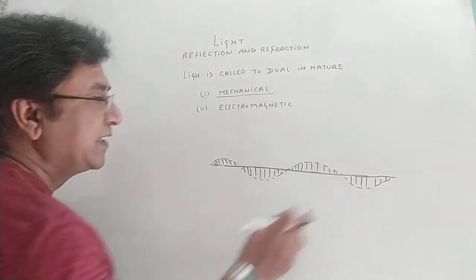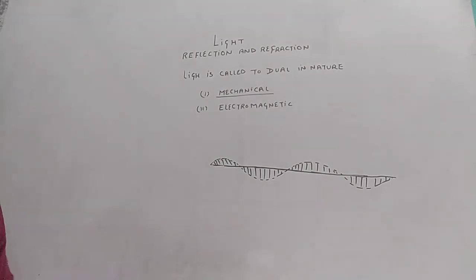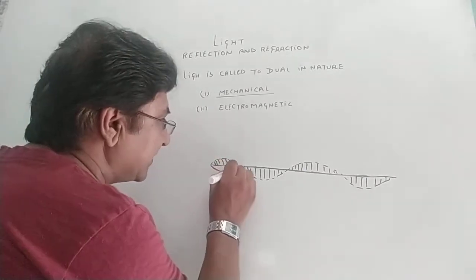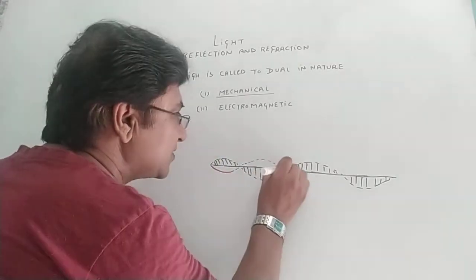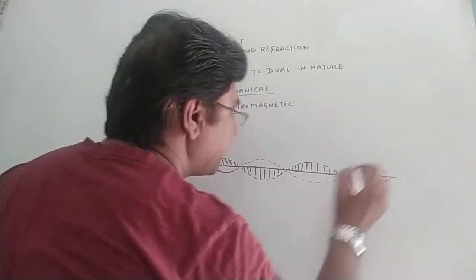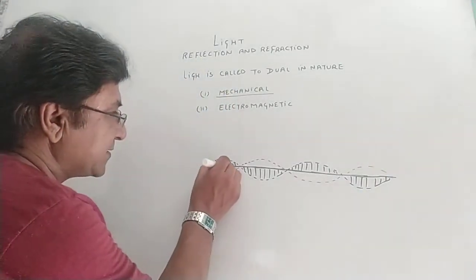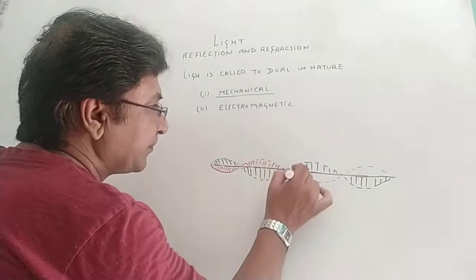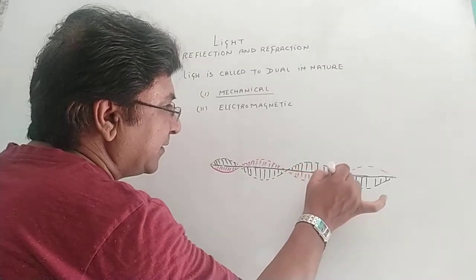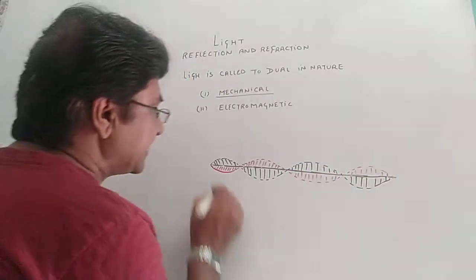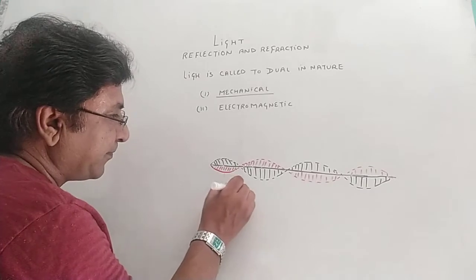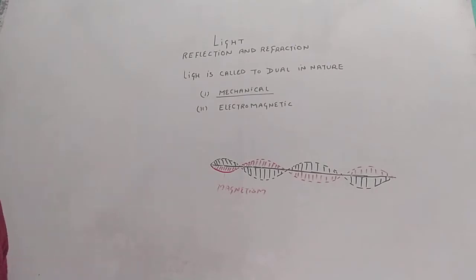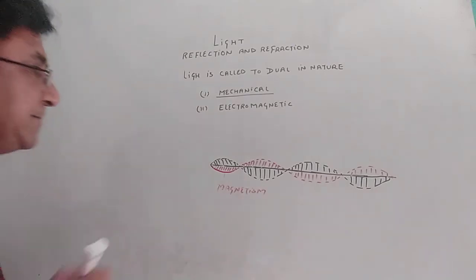So electricity is moving around it. Remember that. When electricity is moving, around it there is always magnetism. So the magnetism is also around it. You remember, wherever there is electricity, there is magnetism. So this is magnetism, and this is basically electricity.